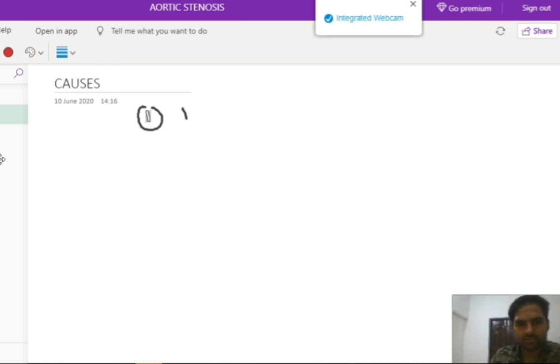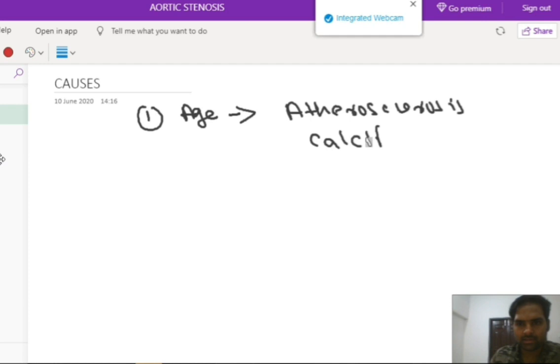The first cause is age. As age advances, there will be increased atherosclerosis and calcification of the valve. This atherosclerosis and calcification will cause narrowing of the orifice of the aortic valve, which in 10-15 years will lead to aortic stenosis. So we can say age is the most important risk factor here.